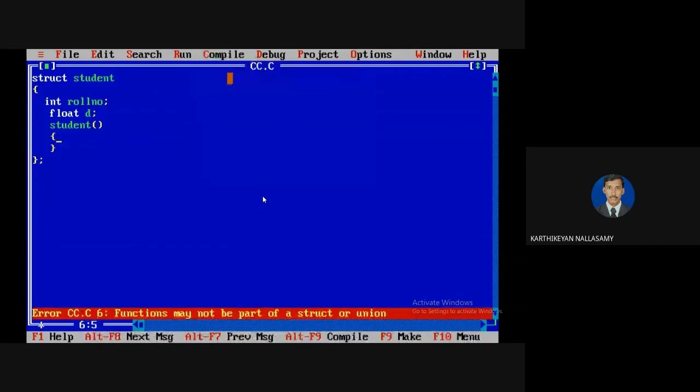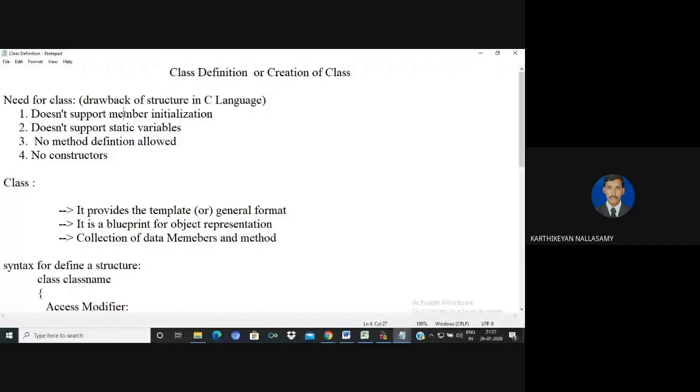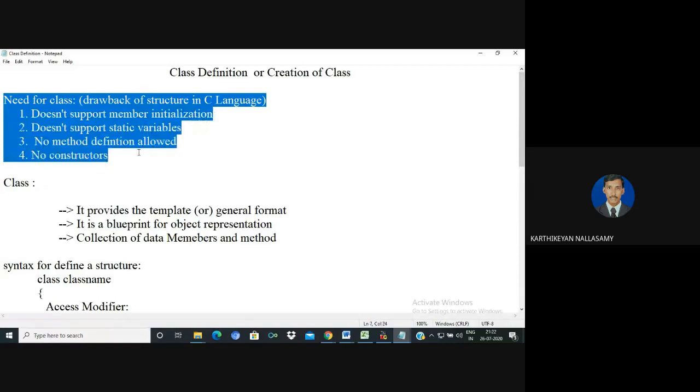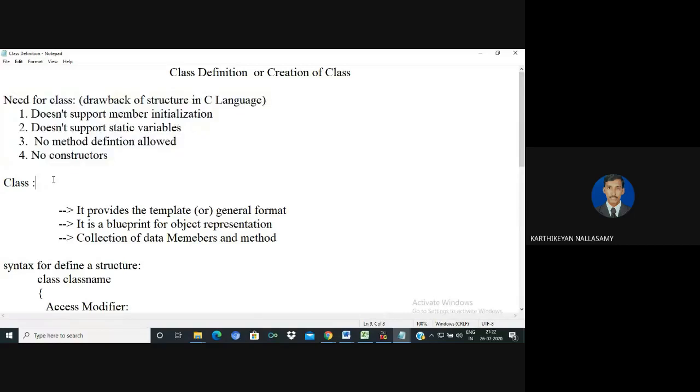So these are the four major drawbacks of structure definitions, and we need to eliminate them for the implementation of object-oriented programming, so we move to the concept of class definition. By using the class concept, all four possible drawbacks can be eliminated. The class provides a template or general format, which we already discussed in the concept of OOPS itself. Here I'm going to display how to define the class structure.